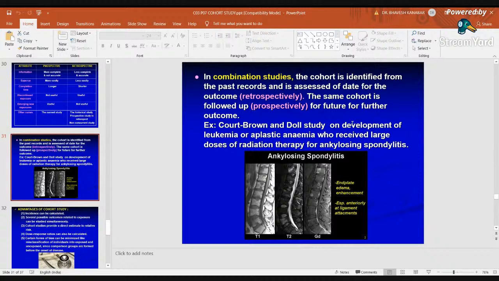We track them back 5 years. So how many of them started cigarette smoking 5 years back? Then again we will follow up for the next 5 years up to 2026, and we will see how many of the present group will develop lung cancer, right? That is a combination, retrospective and prospective, both.